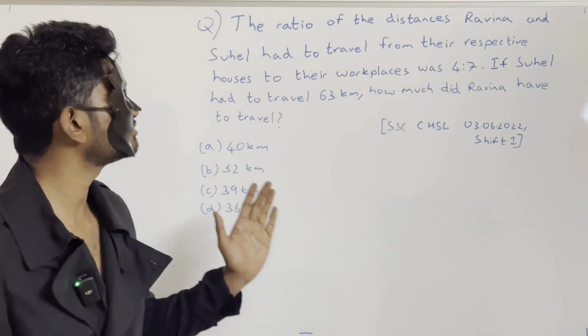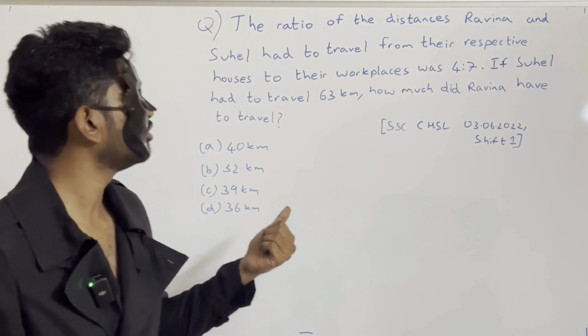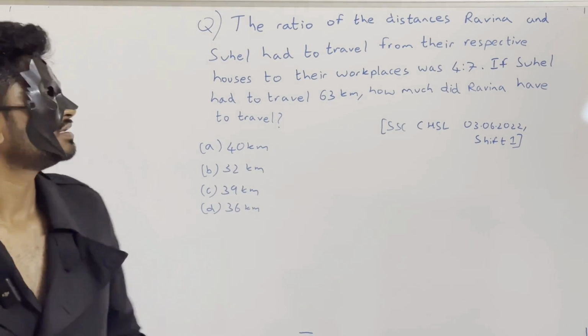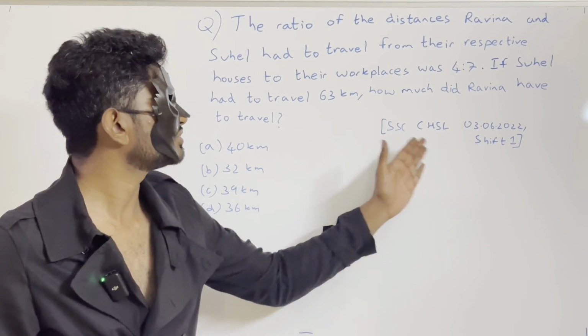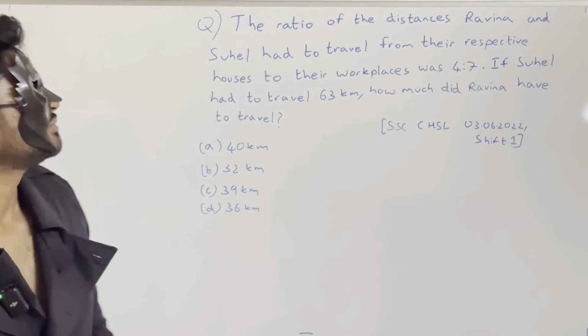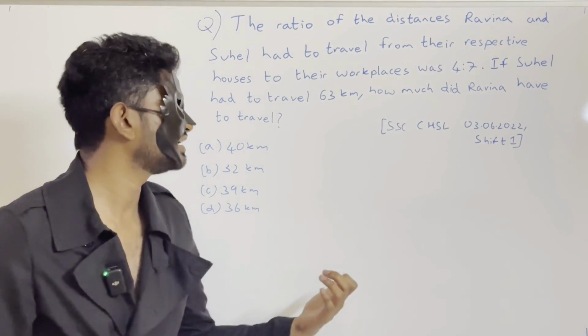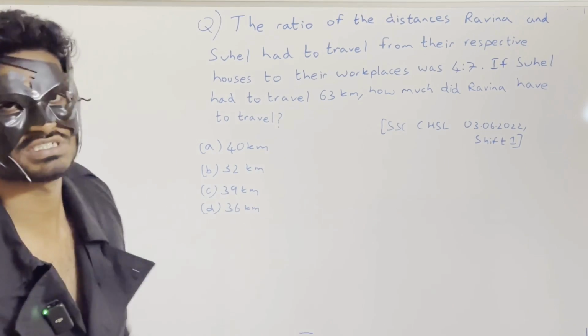Next question: the ratio of the distances Ravina and Suhail had to travel from their respective houses to their workplaces was 4:7. If Suhail had to travel 63 kilometers, how much did Ravina have to travel? These kind of questions were asked in SSC CHSL on 3rd June 2022 in shift 1. But they will not ask questions like why did Ravina Tandon break up with Akshay Kumar, all those stuff they will not ask, but these kind of questions will be asked.